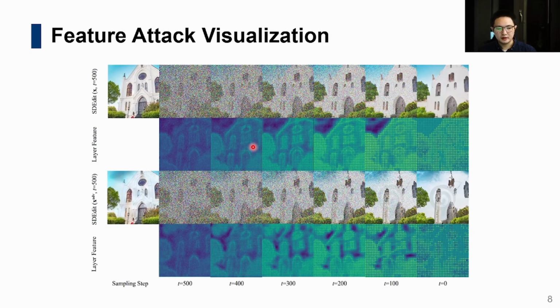Let's look at the example. In a normal SD-Edit process, the feature representations of the input images are consistent with the original image. However, when we introduce adversarial perturbations, the feature representations are distorted, leading to corrupted editing results.